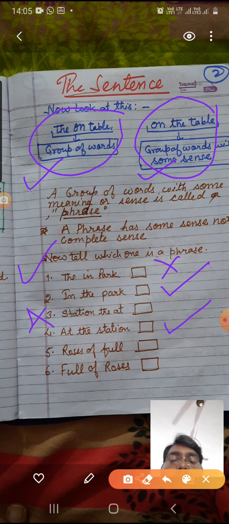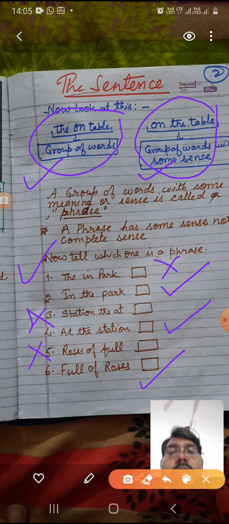"Roses are full" is mismanaged, can't be understood, and is not producing any sense. If you say "full of roses," then something may be full of roses. A garden may be full of roses, or a flower pot may be full of roses. So "full of roses" is a phrase. In this way we understand which group of words is a phrase. If it is asked to you to find the group of words which is a phrase, you can easily find it.